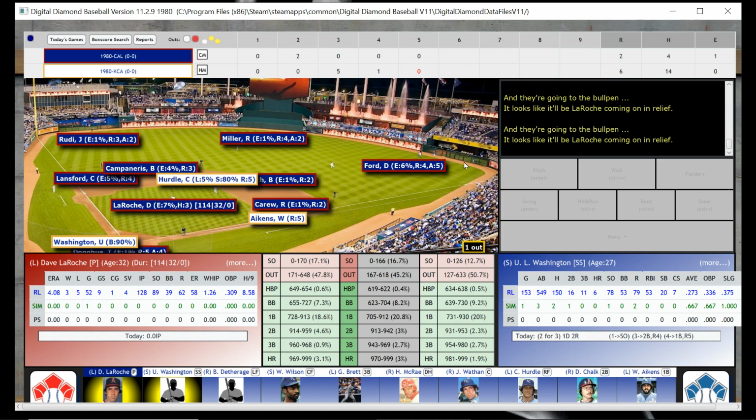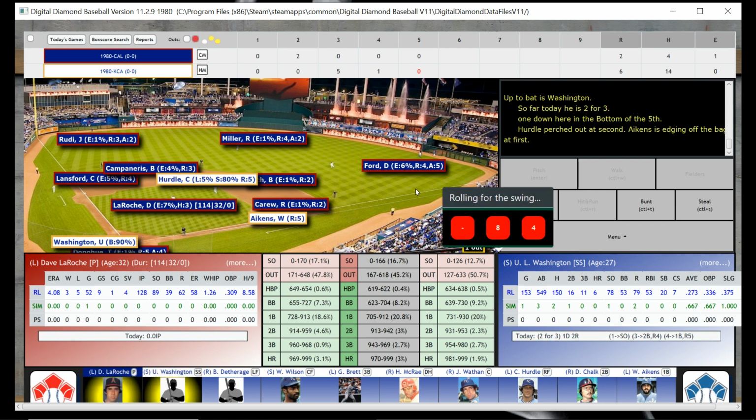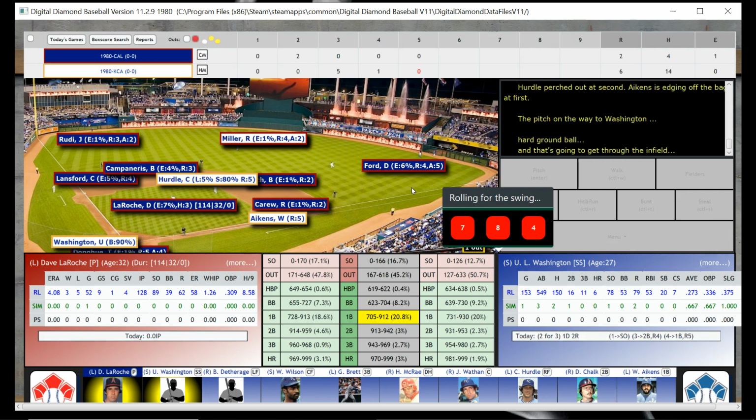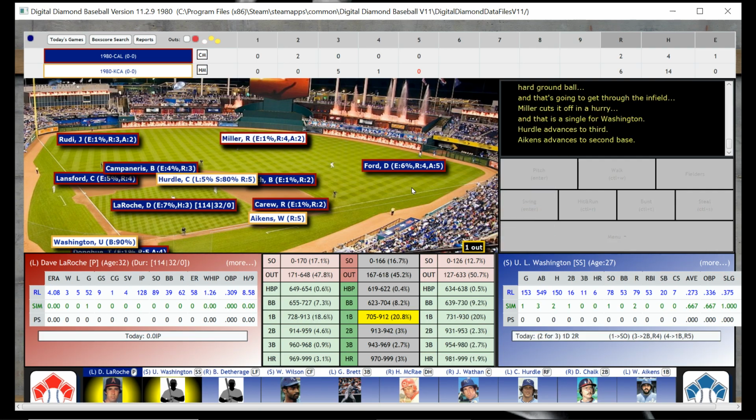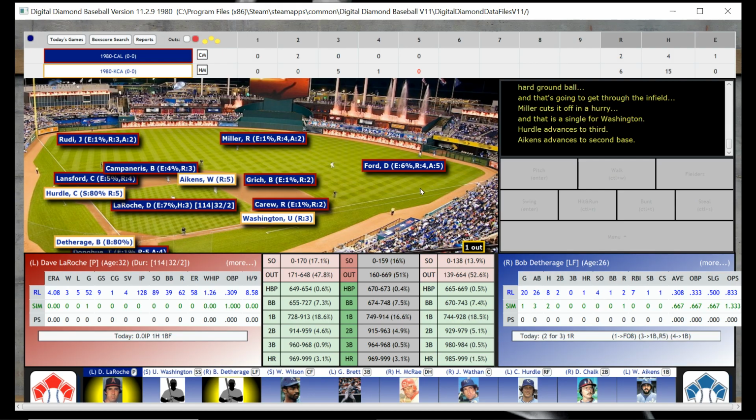Miller plays it back in, and finally California decides they've seen enough of Tanana, and they're going to bring out Dave LaRoche, the LaLob man. And we are going to have U.L. Washington batting with one down. And that's going to be another single. I mean, we are schooling California. I had no idea California was really this bad in 1980. Didn't seem like they were.